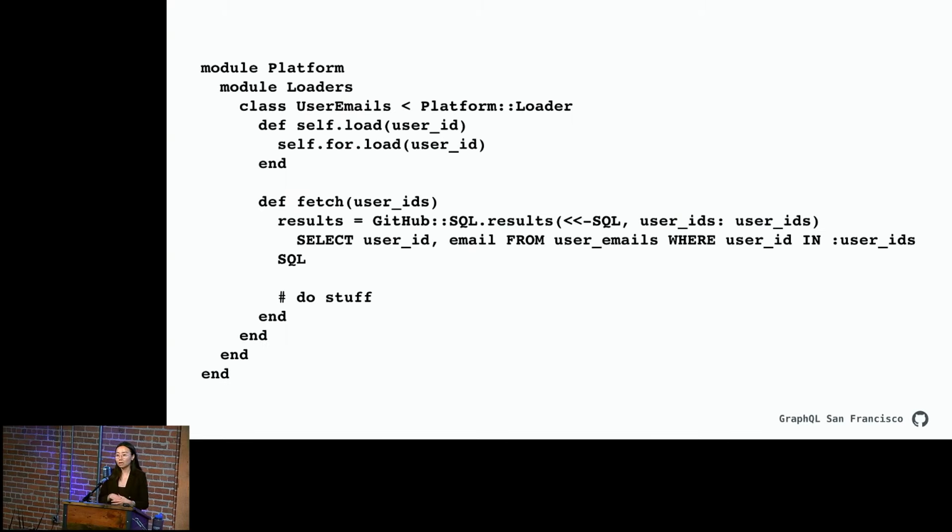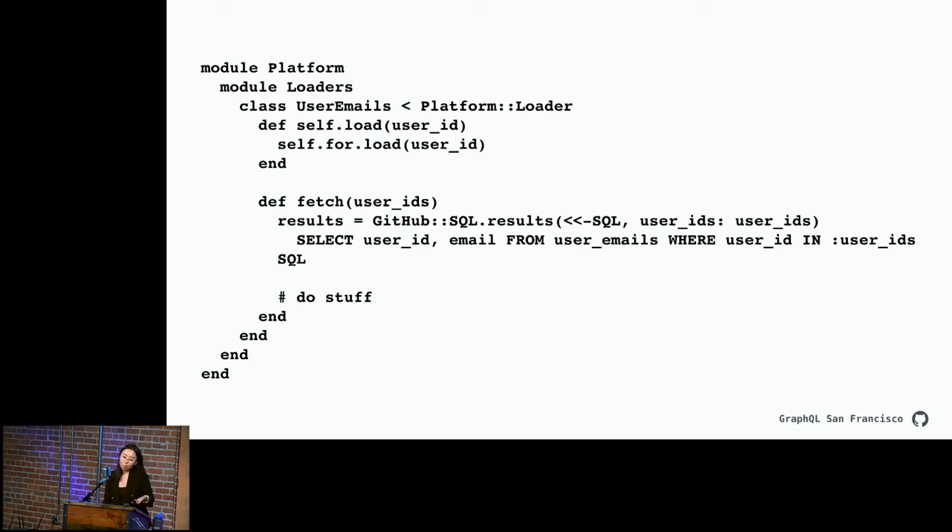And because we're really standing on the shoulders of open source giants here, we don't have to do a whole lot here. This is what our user email preloader looks like. And if you know the Facebook setup, these gems to GitHub are kind of like data loader to Facebook. So we're saying, well, I want to load a user ID, but instead of that happening immediately, that's going to get batched into a set of user IDs, and then we're going to run one query to fetch all of those at the same time.